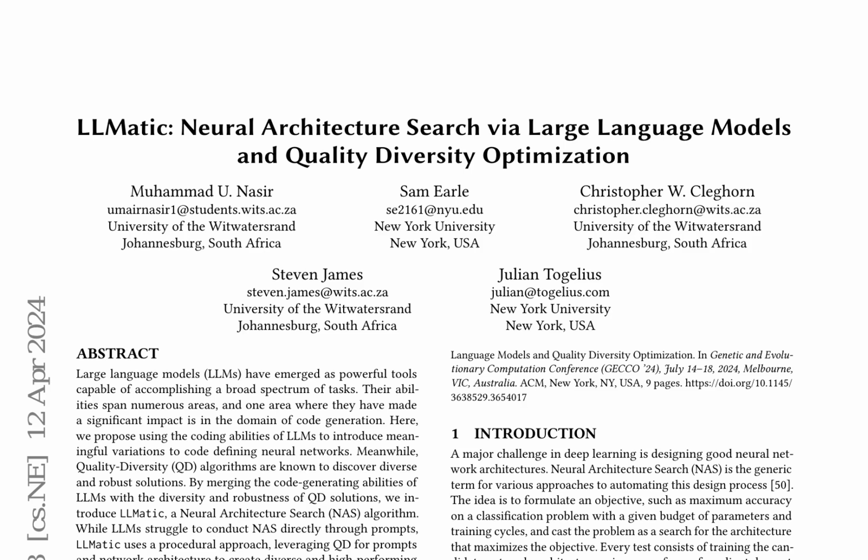The paper introduces LLMatic, a novel neural architecture search (NAS) algorithm that leverages the coding abilities of large language models (LLMs) and the robustness of quality diversity (QD) algorithms. It aims to automate the design process of neural networks, a major challenge in deep learning.